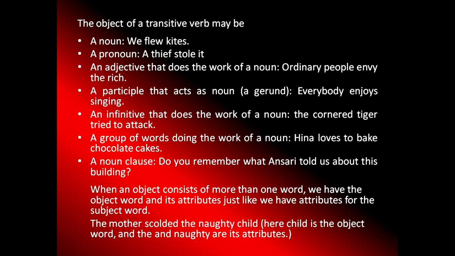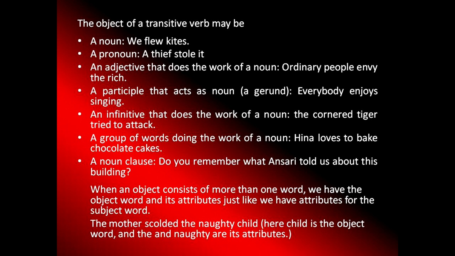When an object consists of more than one word, we have the object word and its attributes, just like we have attributes for the subject word. Initially we did, students, how to separate subject and subject word. The same thing we are going to do for the predicate also.